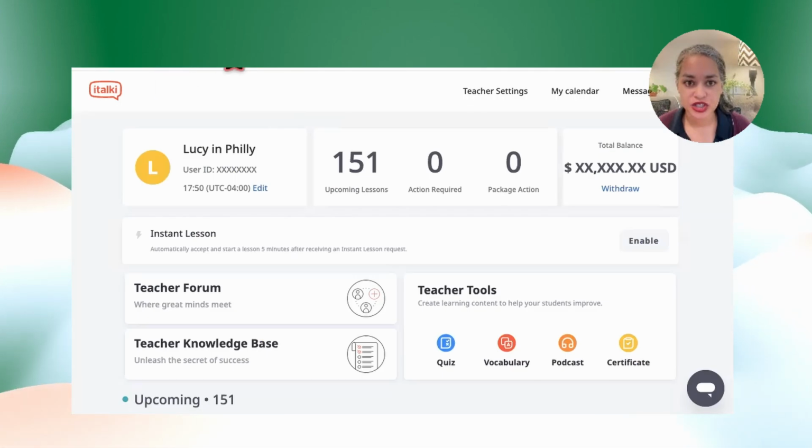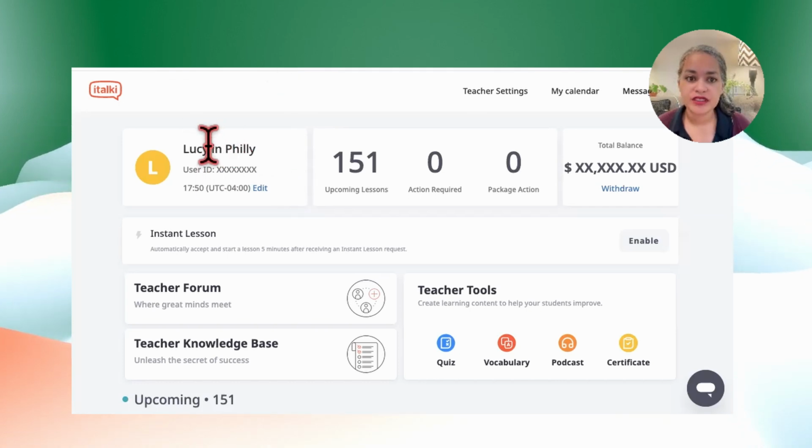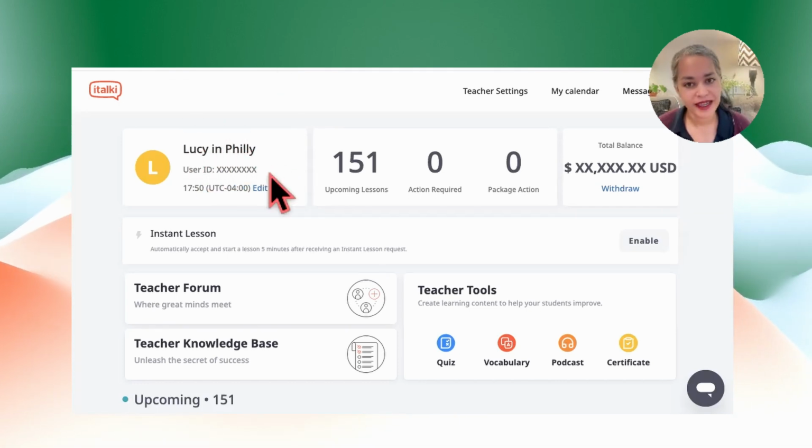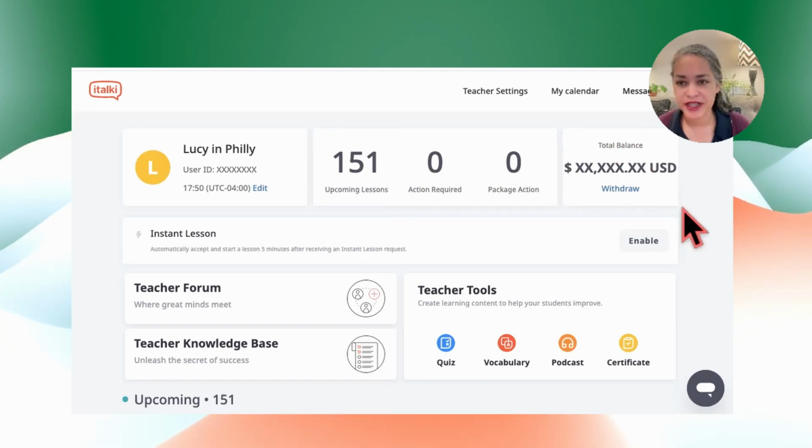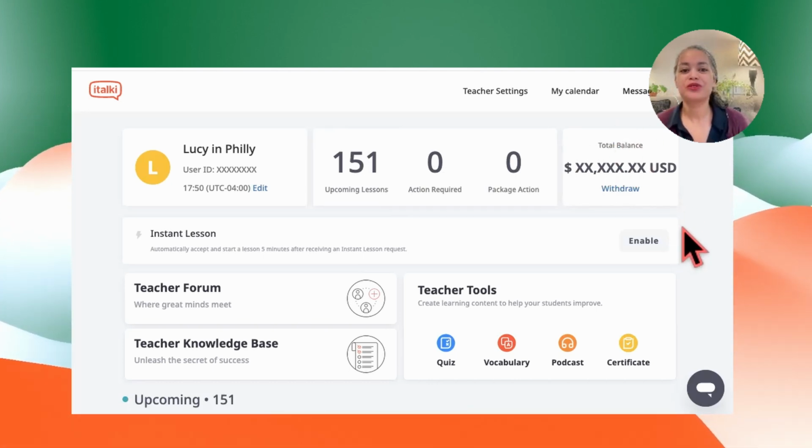Now you can see my screen, and I'm going to hide actually a lot of the data. We're at the teacher dashboard. You can see my name. I hid my ID. You don't need to know that. You can see how much money I have, but I hid that. What I want to show you is down here.